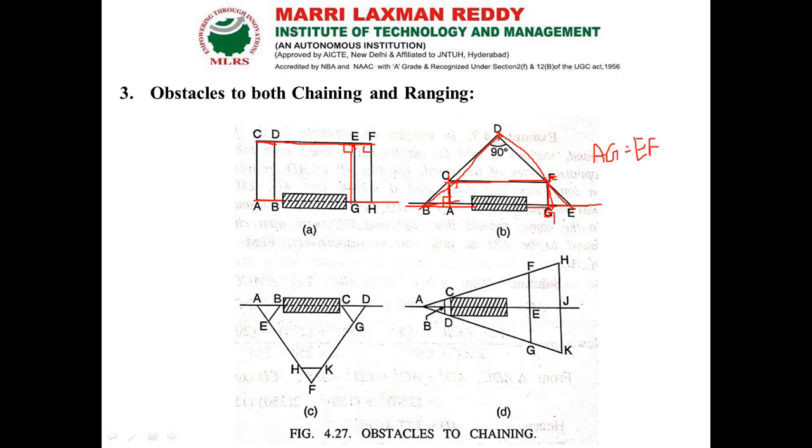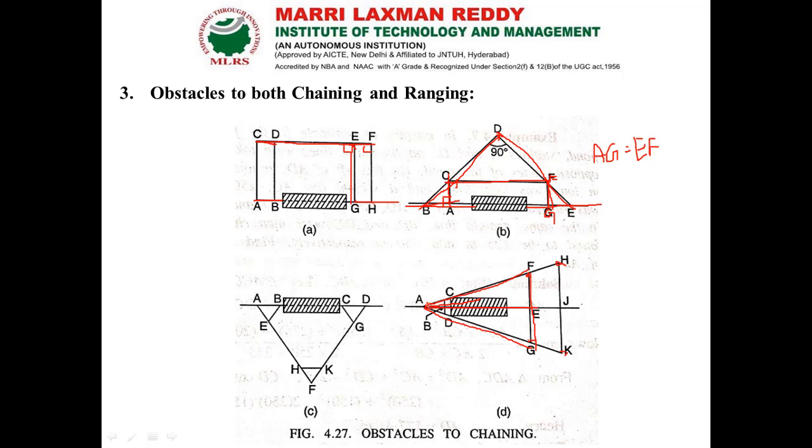In the previous case we made only one triangle. Instead of that, here we are going to keep three triangles, so that the measurements I take will be very precise. This is like a similar triangle form. Here I keep my cross staff and choose some points H and K so that they are visible from the point A. I choose some intermediate points F and G corresponding to equal distances from AE, AF as well as AG. By using the similar triangle rule I can get this distance.